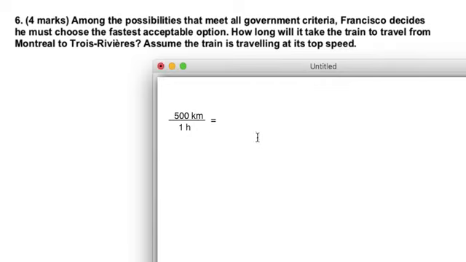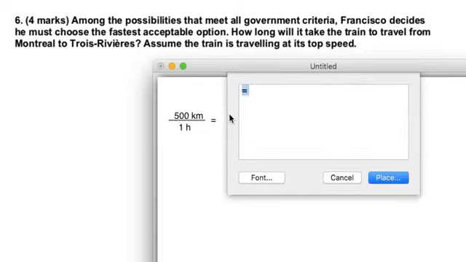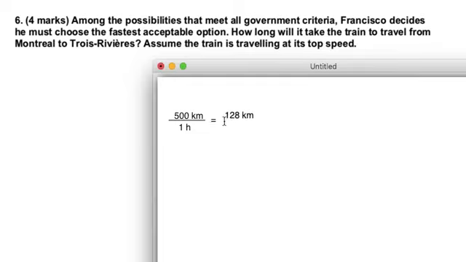I've got my equal sign, I'm making a proportion, I've got distance on the top of this fraction over here, time on the bottom. And I'm saying how long will it take to travel to Trois-Rivières. What's the information I know? I know the distance to Trois-Rivières because I found it in a previous question is 128 kilometers. So I'm going to match that up with the top here because these guys are both distance. 128 kilometers matching up with the 500 kilometers.